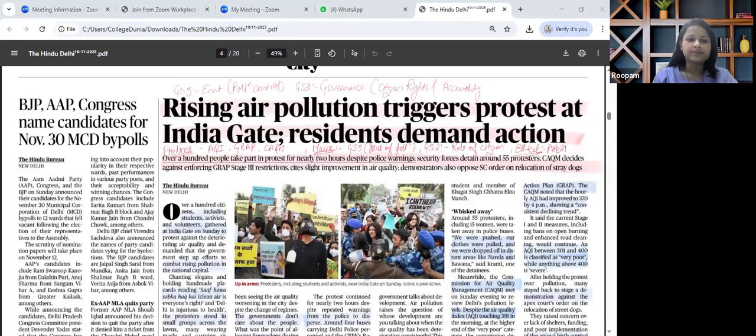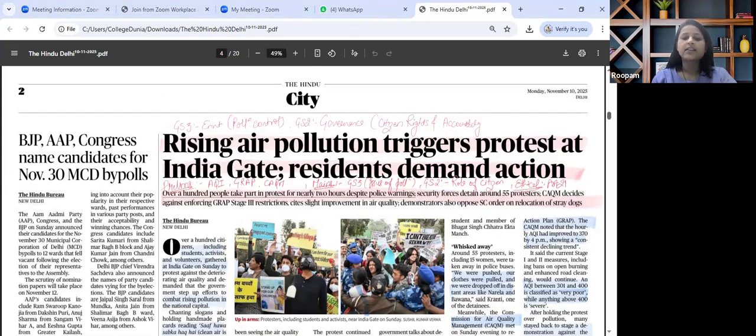So let's get started. The very first article that is there in the paper and that catches our attention from our exam perspective is about rising air pollution triggers protest at India Gate, residents demand action. Now, when we map this particular article in our syllabus, this will fall under GS paper 3 under the theme environment, pollution control. Also relevant for GS paper 2 governance, wherein citizen rights and accountability can be linked.